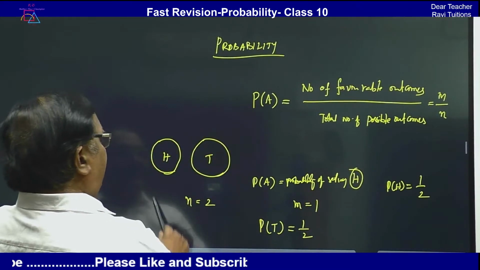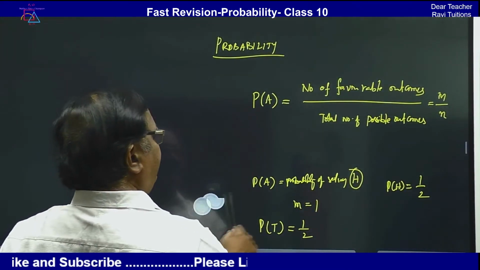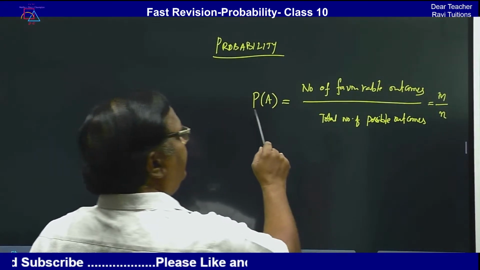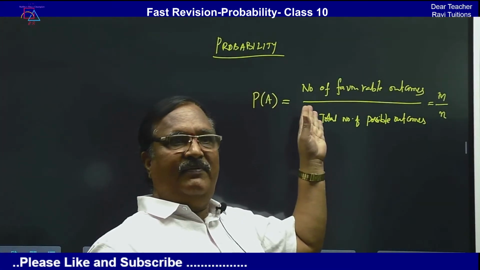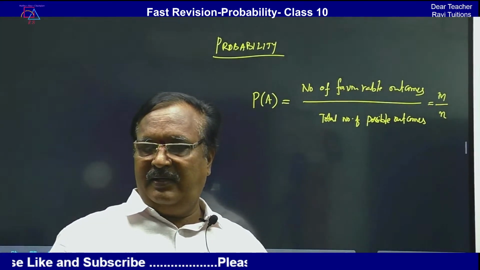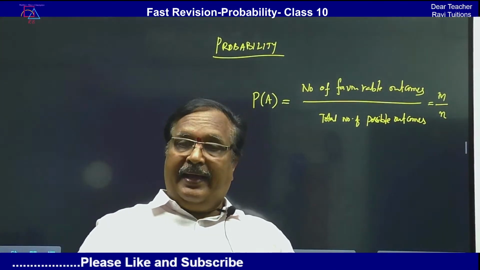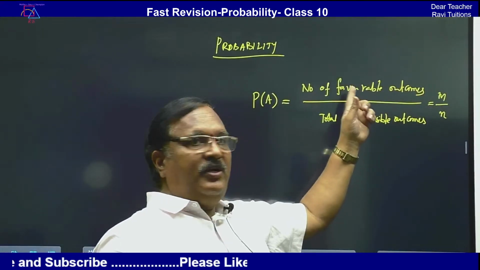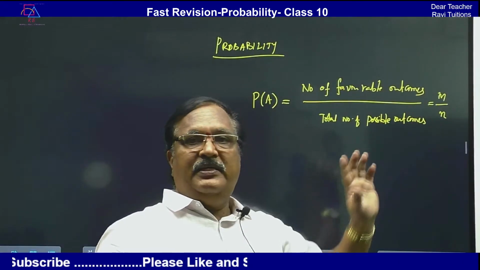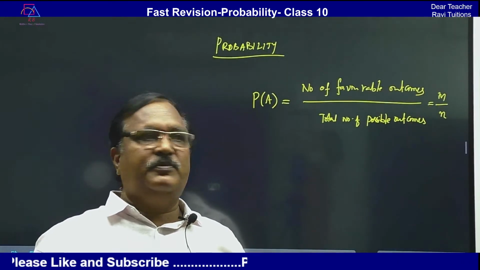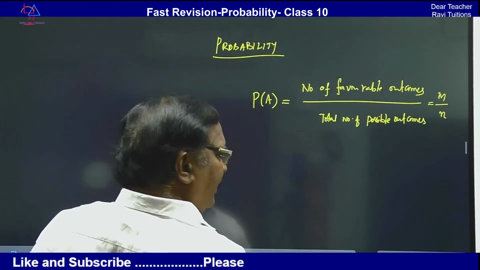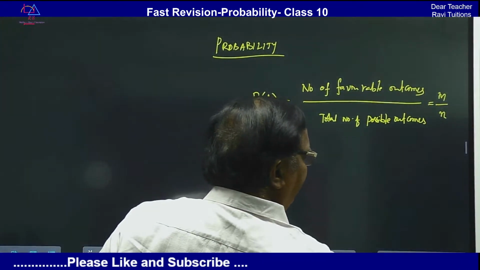Now I will rub this. Let us have one more question. Here I am using P(A), the probability of an event, is equal to M by N, in short M and N. M is favorable outcomes to that probable event, and N means total possible outcomes. This is also called elementary outcomes.